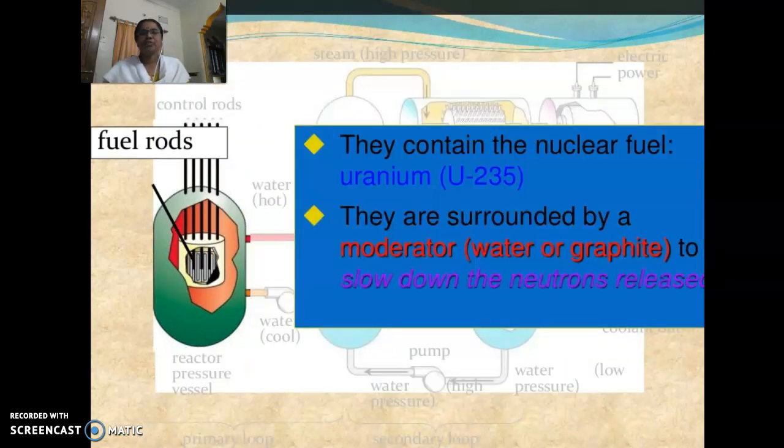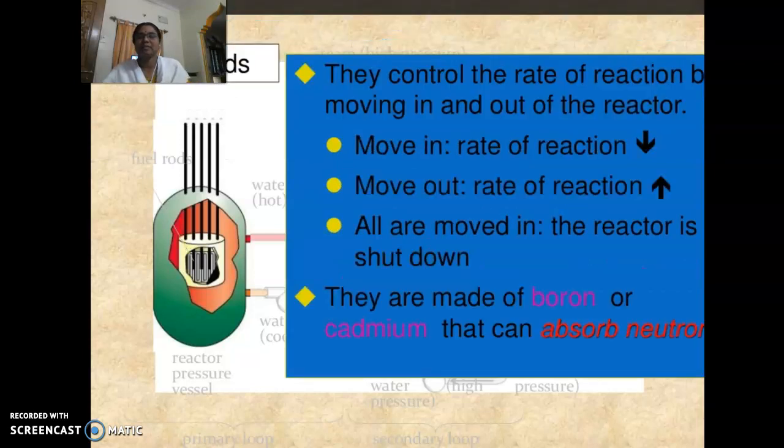Especially about fuel rods, they contain the nuclear fuel of uranium-235. They are surrounded by a moderator, water or graphite, to slow down the neutrons released. Because in the initial case, only 3 neutrons are released, but upon further, each neutron again releases 3 more. Like this, the chain process is going to continue further.